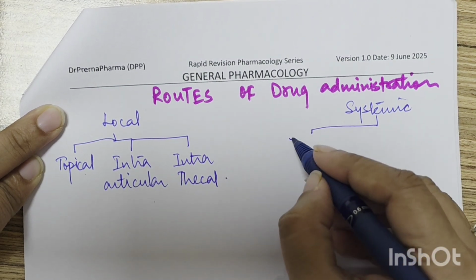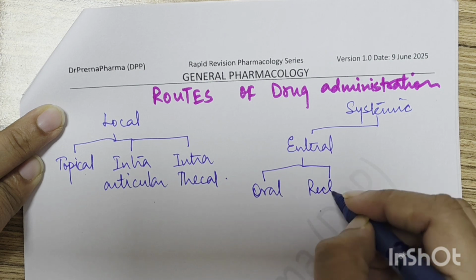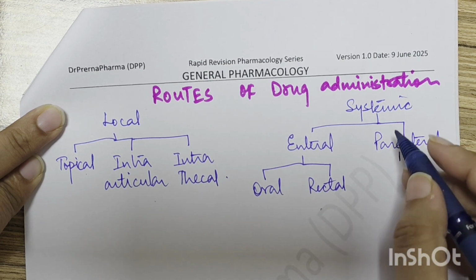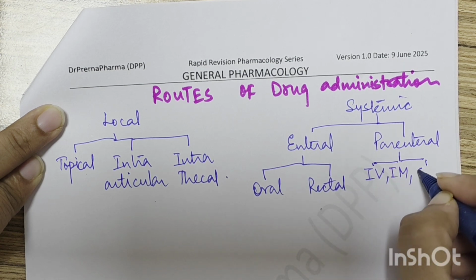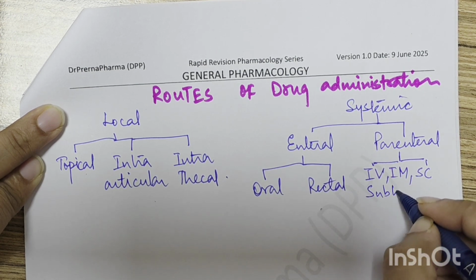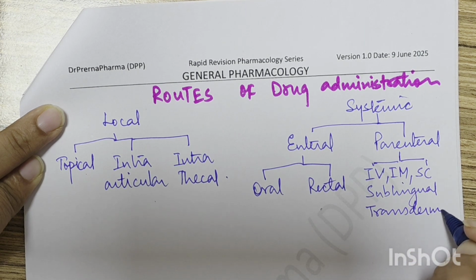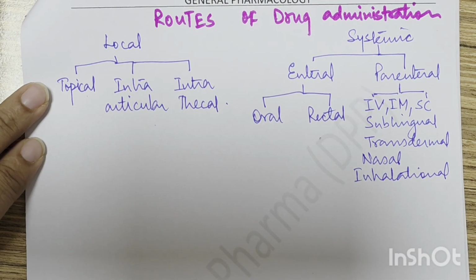Systemic routes are divided into enteral and parenteral. Enteral includes oral and rectal. Parenteral routes include IV, IM, subcutaneous, sublingual, transdermal, nasal, and inhalational. So these are the various routes.